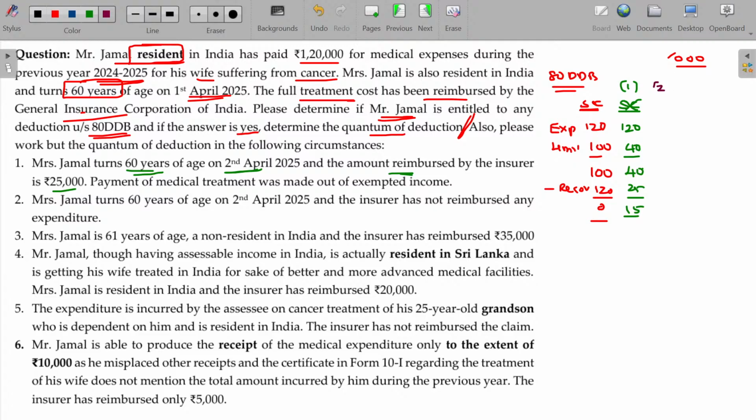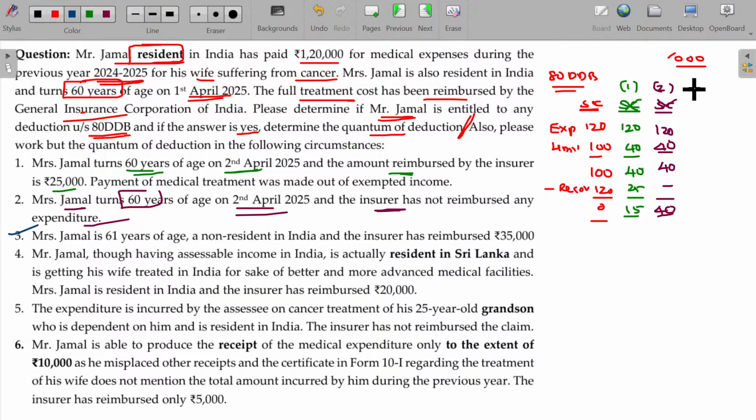Second scenario. Mrs. Jamal turned 60 years on this date. Naturally, not being a senior citizen. Then the limit is 40, and the insurer has not reimbursed any expenditure. So 120 and 40, whichever is lower, 40. No reimbursement, completely deductible. Clear.